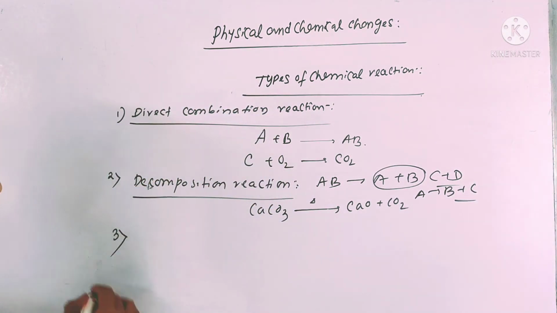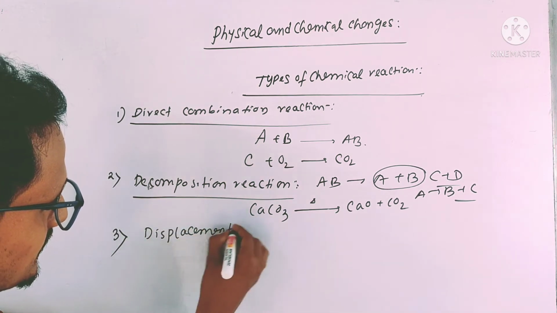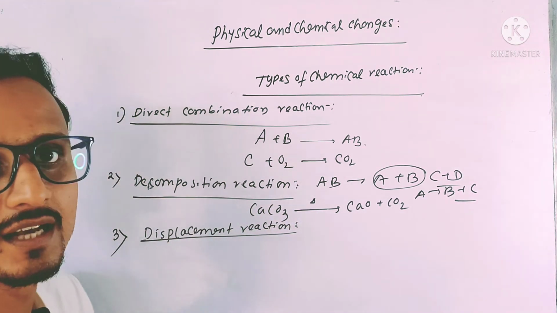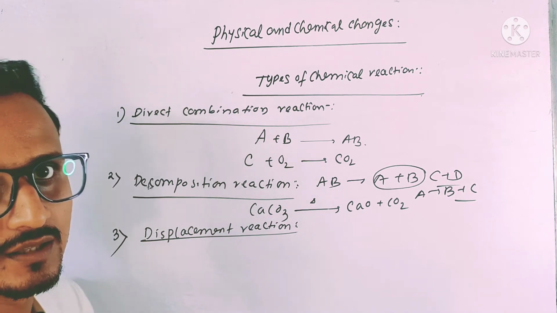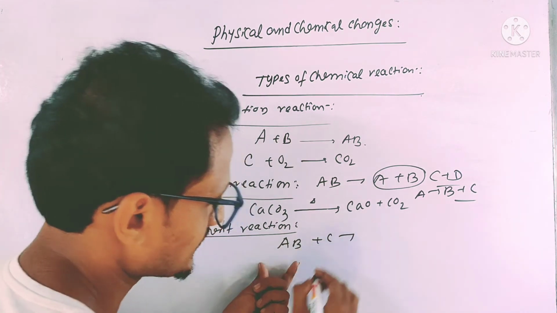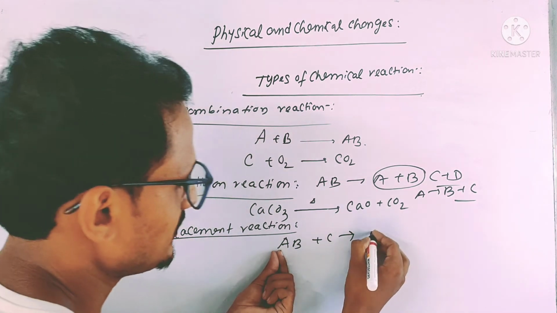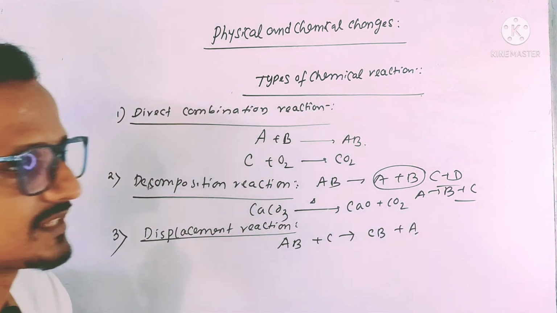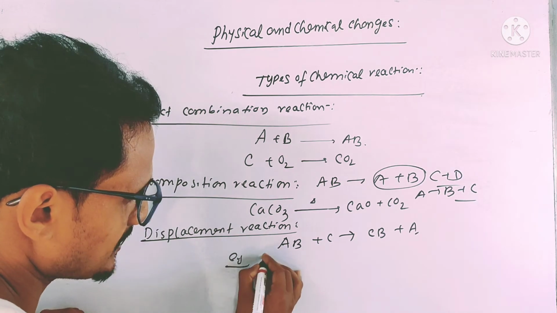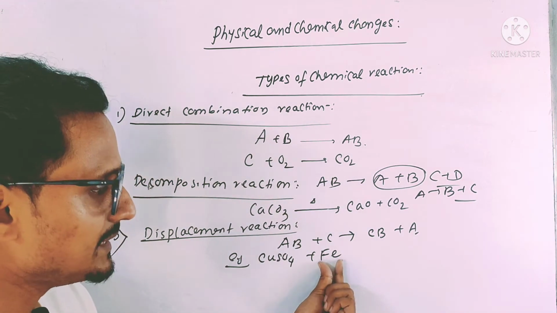Then next is displacement reaction, chemical displacement reaction. Now it means one atom will displace another atom in a substance. Like say we have AB, a substance, and it is reacting with C. So if A is displaced here by C, we will have CB plus A. So this kind of reaction is displacement reaction. Normally, say one example, copper sulfate when reacts with Fe. Now Fe here is a more reactive element than copper.